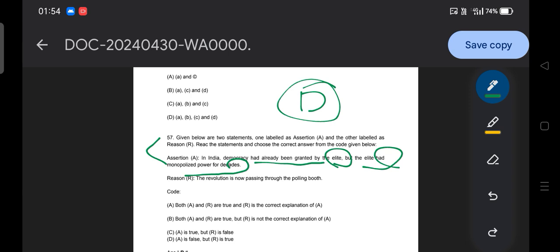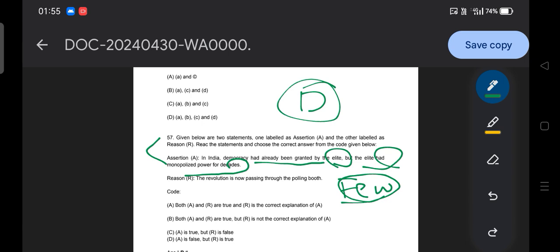Okay, so in India, democracy has already been granted by the elite. Elite in the sense of the few people. In our Indian democracy, all people do not exercise the power. Their representatives in parliament or the state legislature exercise it on behalf of the people. So it is clear that the elite part is right. Okay, option first is clear.